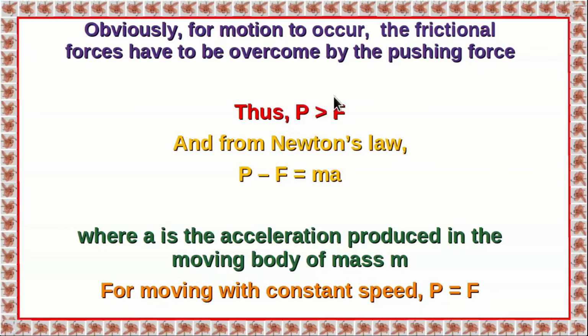So when motion occurs, it can be either at constant speed or with an acceleration. If there is an acceleration, then from Newton's law, the effective force acting on the object will be the pushing force minus the frictional force which opposes P. So there is a net force acting on the object, and that should be equal to m into the acceleration, where m is the mass of the object, from Newton's law. Now when the object moves at constant speed, of course these two will just balance. That is the case at zero speed also, that is when the object is at rest. So the opposing frictional force should just balance the applied force.